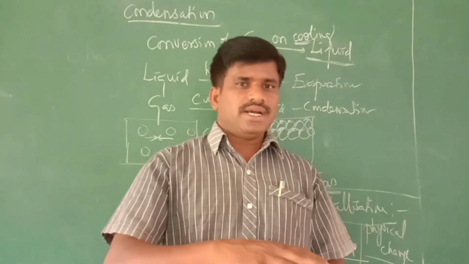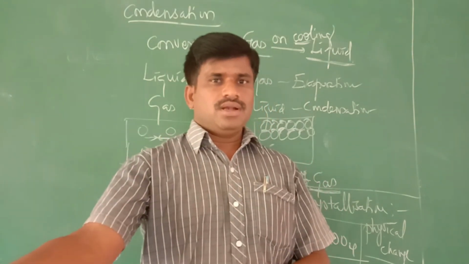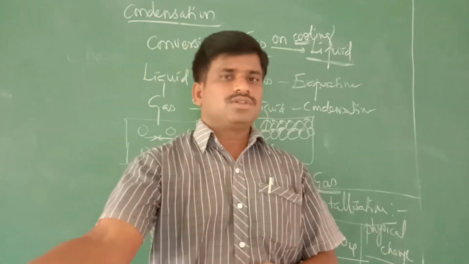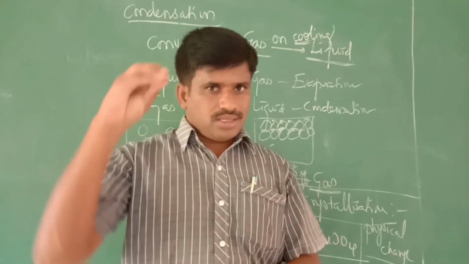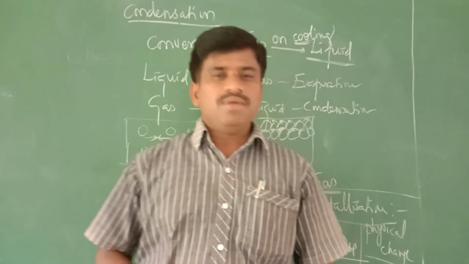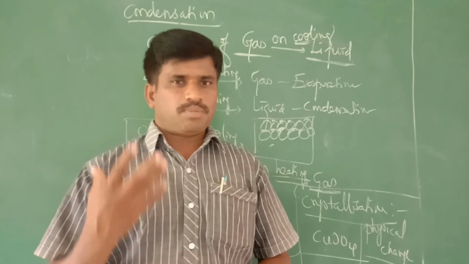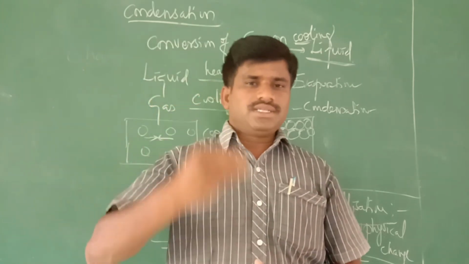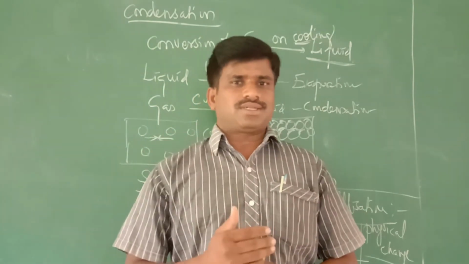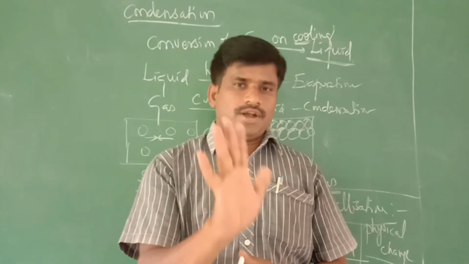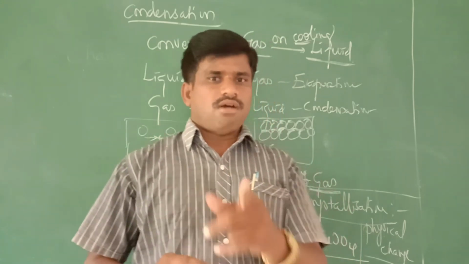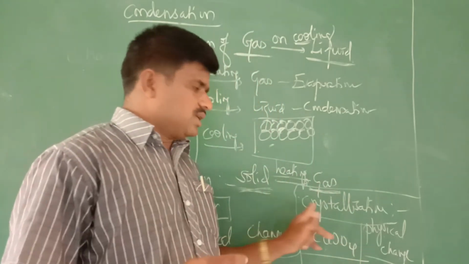The gaseous state becoming liquid. That is called condensation. Next we discussed sublimation, a process in which a solid is directly converted into the gaseous state without passing through the liquid state. And the last topic we discussed is crystallization.